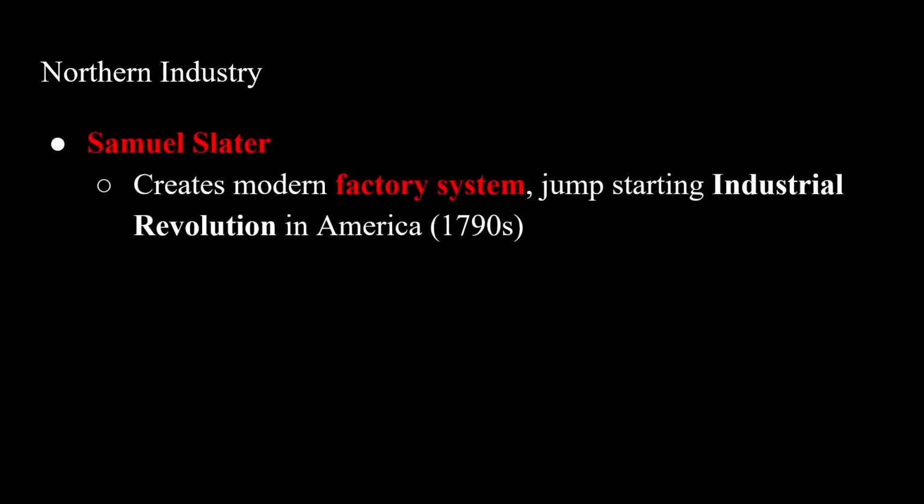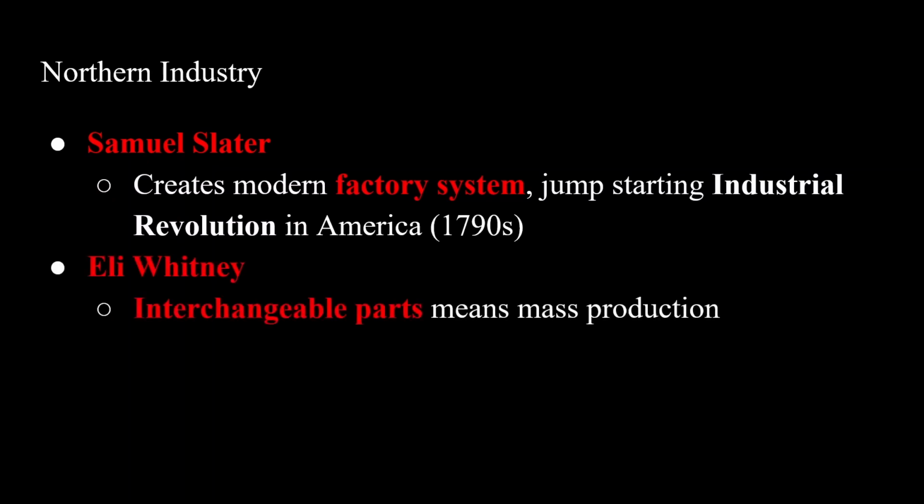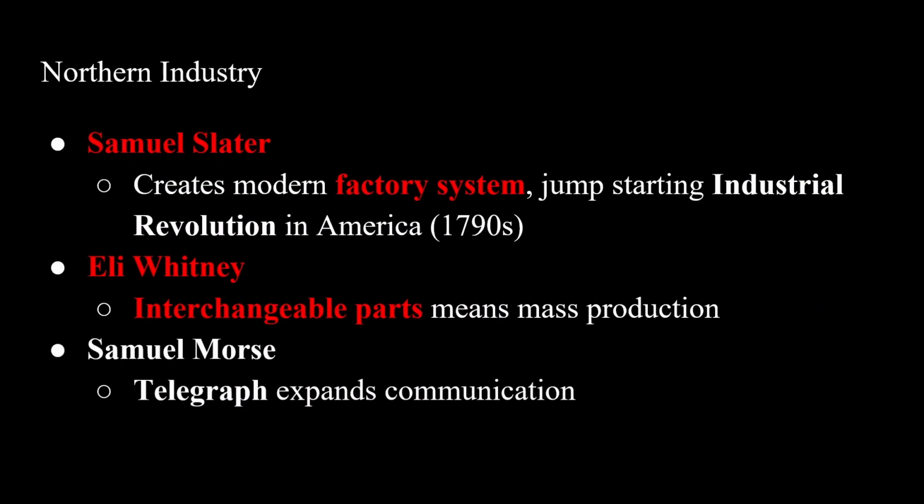Some key people are going to be Samuel Slater, who develops the modern factory system and jumpstarts the Industrial Revolution in America. Then there's Eli Whitney, who creates interchangeable parts, and this allows for mass production and greater efficiency, while Samuel Morse comes up with the telegraph, and this greatly expands communication.